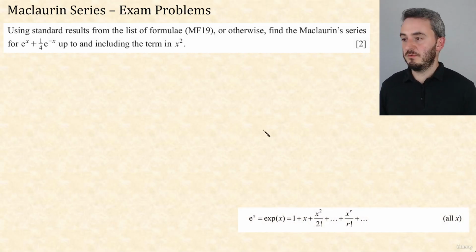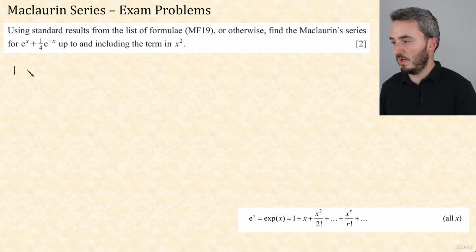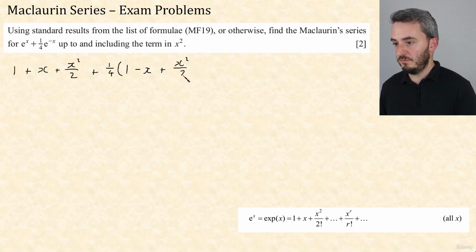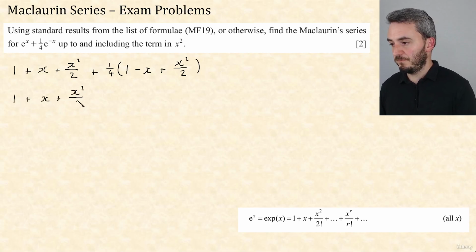And so, using the result from the formula book, up to the x squared term, we have all of e to the x, so that's 1 plus x plus x squared over 2. And the same thing, but this time a quarter, and then we're subbing in minus x, so 1 plus minus x, so that's minus x, plus minus x squared over 2, so that's plus x squared over 2. Neaten it up, and you can see why this is only 2 marks, because there's just not very much to do.